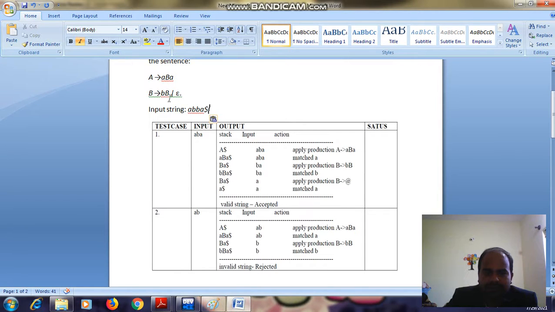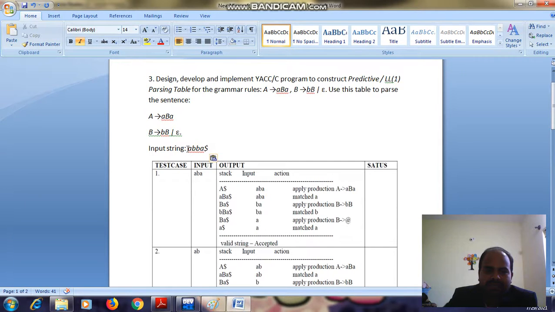So B is replaced with epsilon, meaning nothing, and finally a dollar and a. Again a matched, a got cancelled. At the end only dollar is left in the stack and nothing is left in the input. In this case we say that the string is accepted, meaning this string follows the production rules.